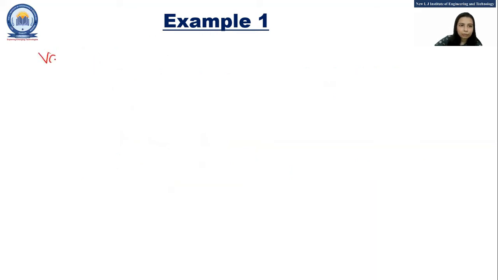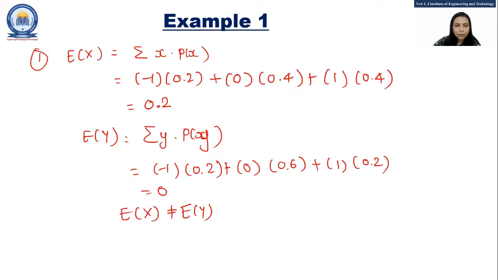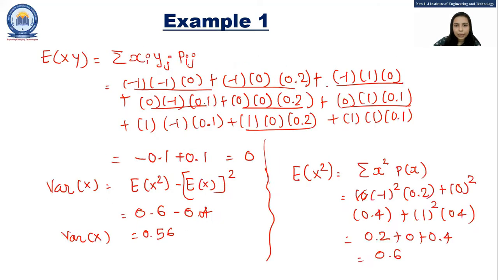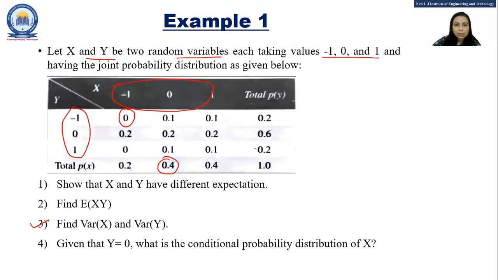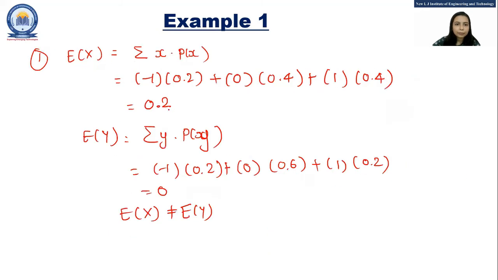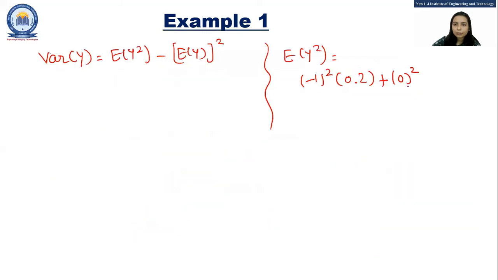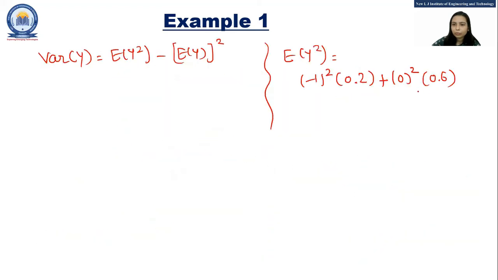Similarly, we can find the variance of y. So that is nothing but E of y square minus E of y whole square. So over here, we have the value of E of y. Now let's find out the E of y square. So that would become -1 square into 0.2 plus 0 square into 0.6 and 1 square into 0.2.